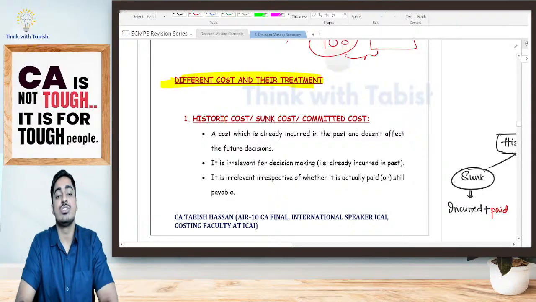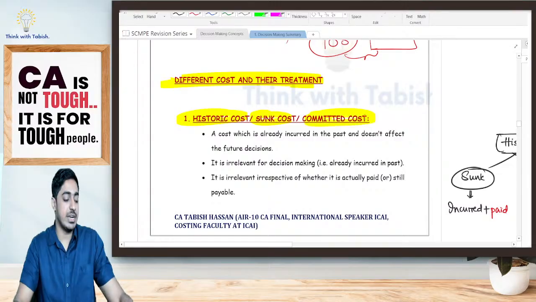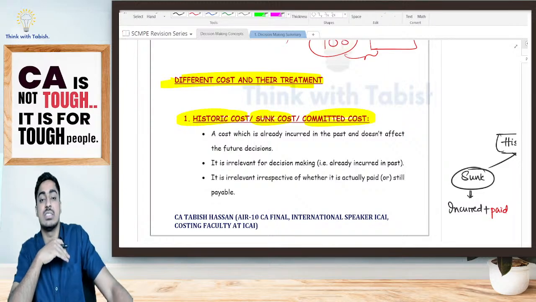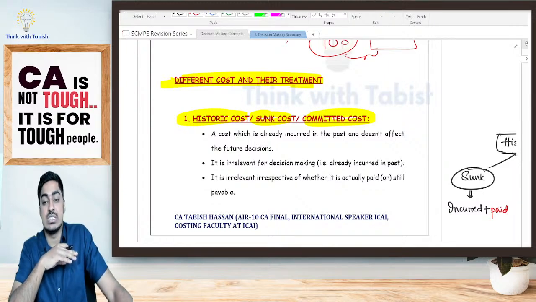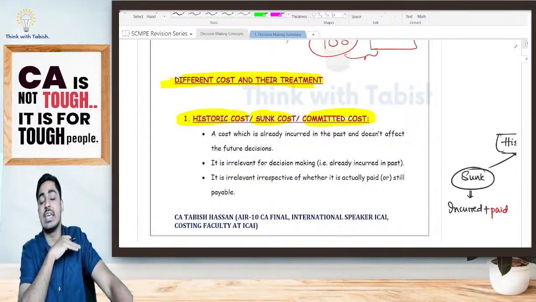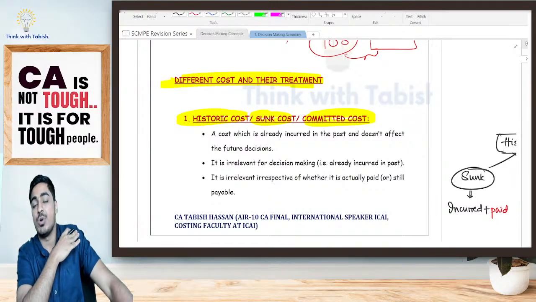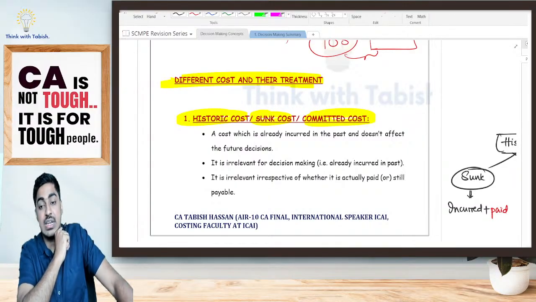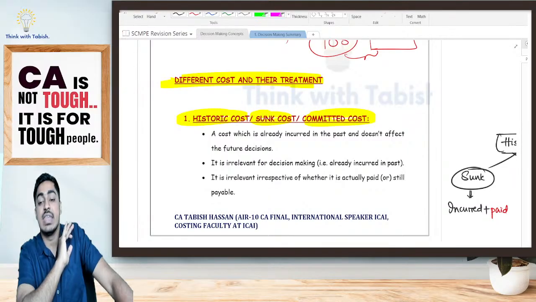Now, we have different costs and their treatment. Firstly, I have my historic cost, sunk cost, committed cost. What are these costs, students? These are the costs that I have already incurred in my past. Is it relevant to students? In our example, yes, boss already got a haircut 1 week before. For that, he has incurred 200 rupees. Is it relevant? No, it is irrelevant.